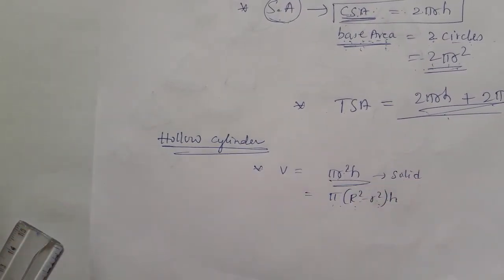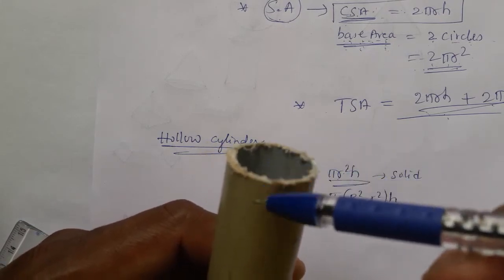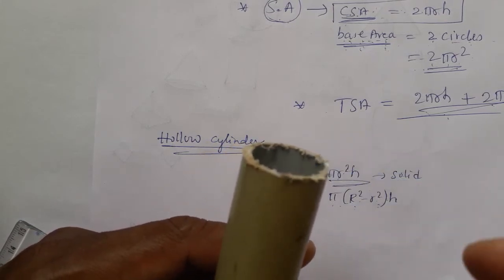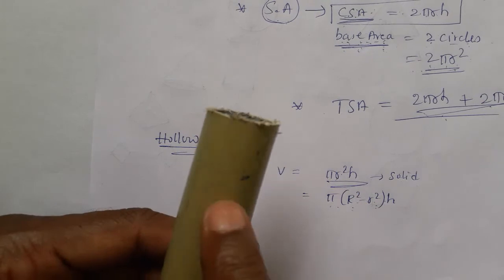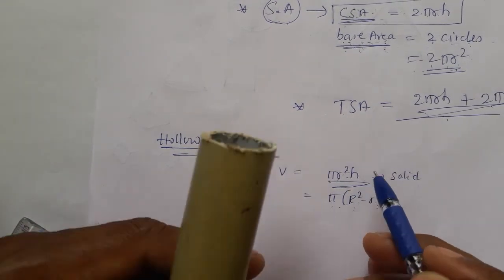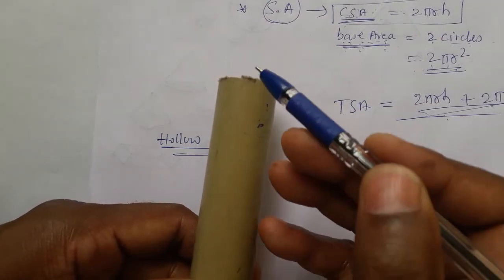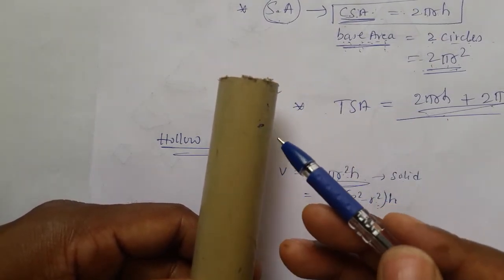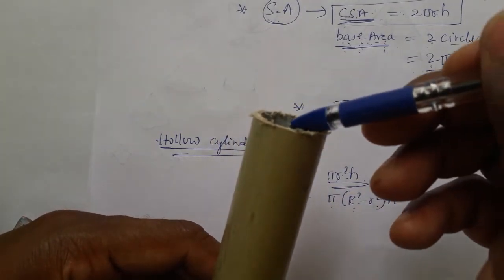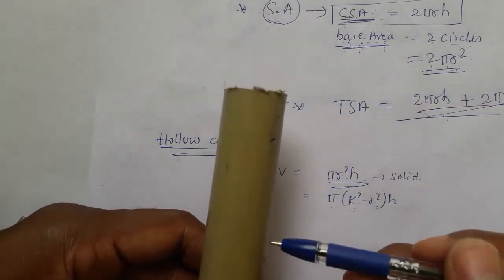because when we go for a hollow cylinder, the example is the pipe. If something is filled inside, it is a solid cylinder; if nothing is inside, it is a hollow cylinder. Now this pipe is a hollow cylinder. In the solid cylinder and the hollow cylinder, the height is the same and won't change. Whether the inside is filled or empty, height won't change. Height is the external part.